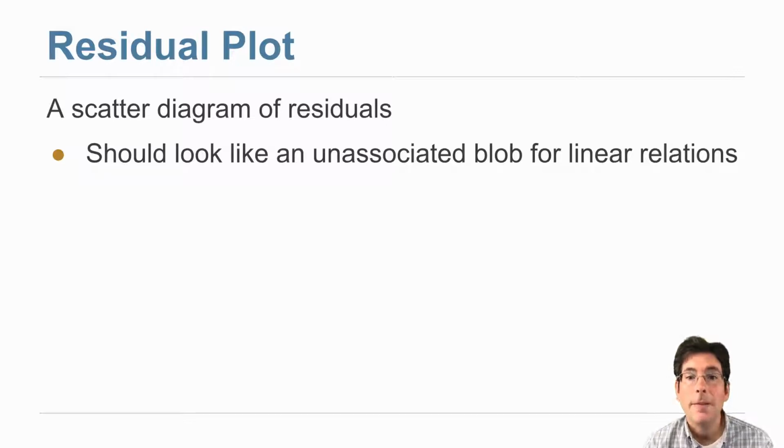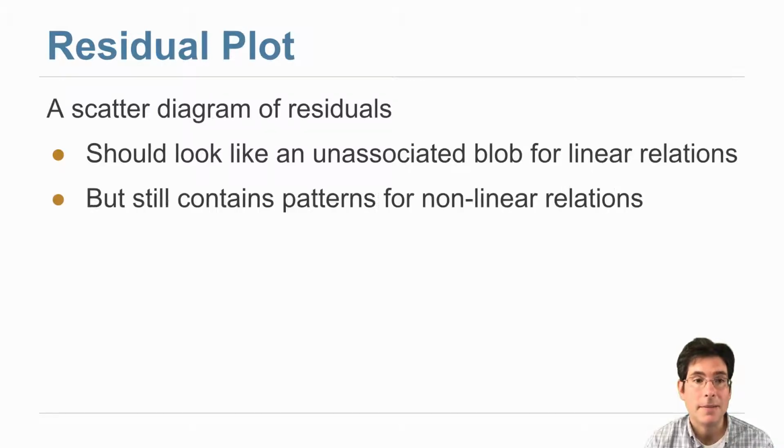Now, if the relation between x and y is linear, then this should look like an unassociated blob. And that's what we saw when looking at heights. If it still contains patterns, then there's probably some nonlinear association between x and y.